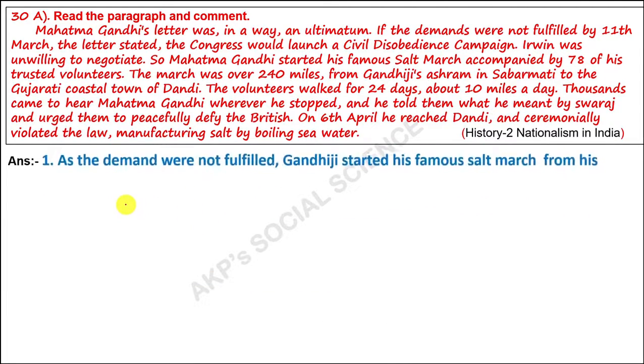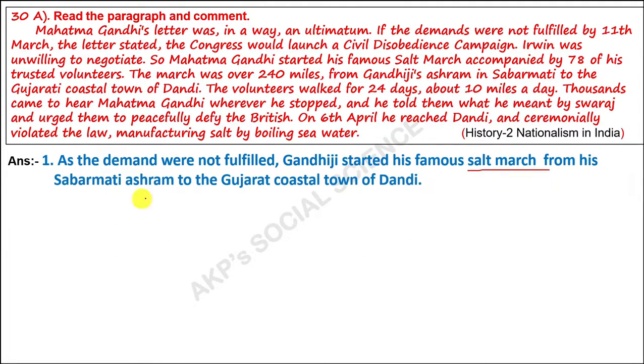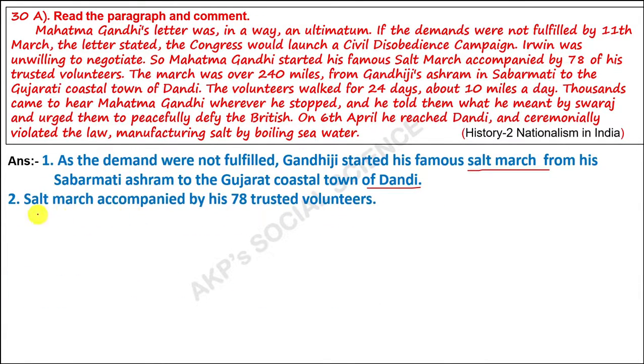First of all, as the demands were not fulfilled, Gandhiji started his famous Salt March from his Sabarmati Ashram to the Gujarat coastal town of Dandi. Second, the Salt March was accompanied by his 78 trusted volunteers, which means these 78 volunteers travelled along with Mahatma Gandhi.